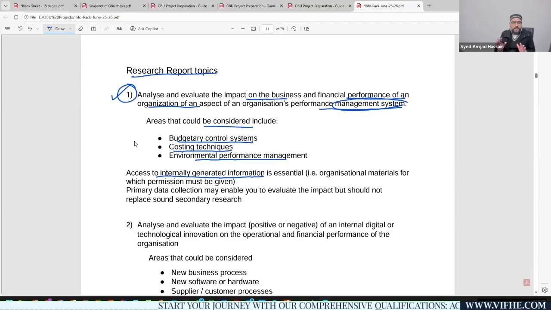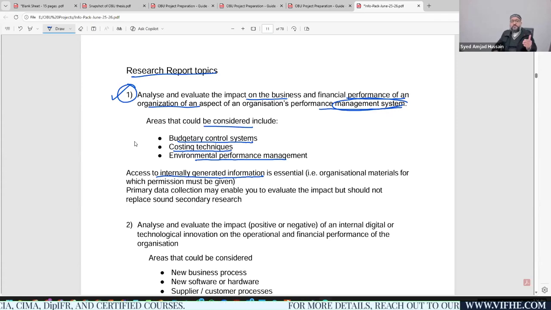Normally, I don't recommend, I won't say recommend, I won't suggest, that's a more appropriate word. I never suggest a student move with this topic unless he's working with an organization and has attained consent from the senior management that I would be working on a project with OBU and I need some information to work upon on my project.